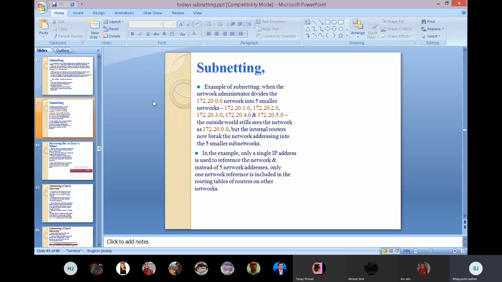Hope now you understand what subnetting is and how we are dividing that subnetwork part. Are you getting this point? The first two parts, 172.20, are the network address. Now we are distributing this network into 5 smaller networks. In that, we mentioned 1.0, 2.0, 3.0, 4.0, and 5.0. See, we converted that biggest network into 5 smaller networks.